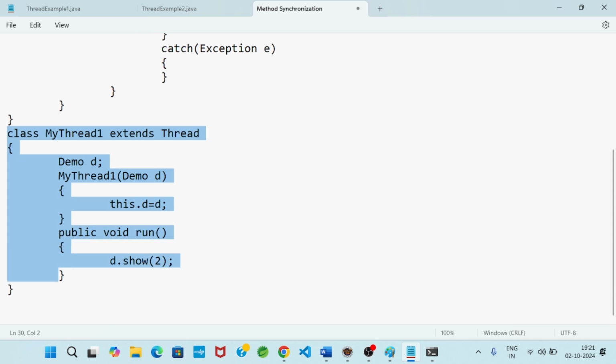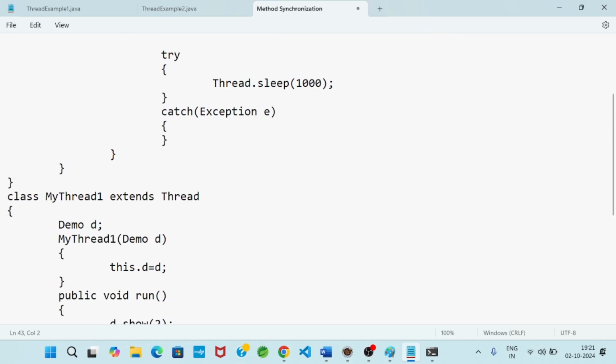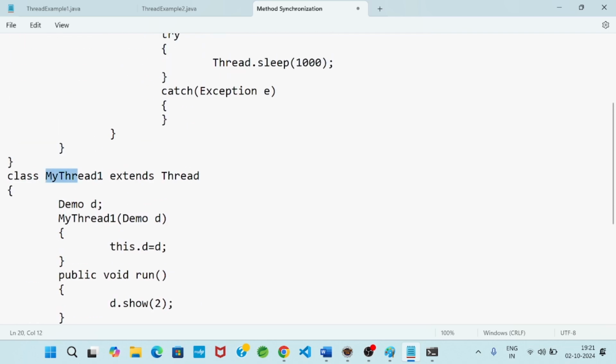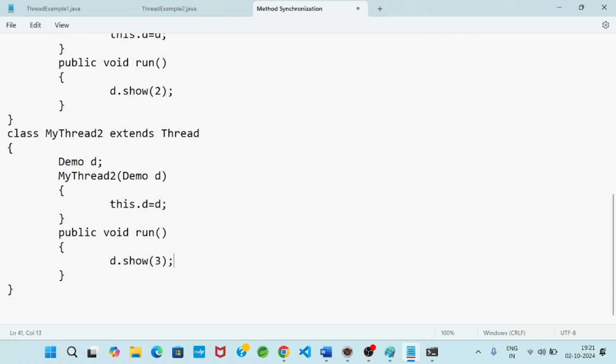Now this is one thread. In the same way, simply I will copy with Control C and paste another thread. In place of MyThread1, I will write MyThread2. Same things, and here I will write 3, suppose. So in this way, MyThread1 and MyThread2, two threads I defined. In the run method definition, d.show within bracket 2 I passed, d.show within bracket 3 I passed. Now the value of n is 2 in MyThread1 and the value of n is 3 in MyThread2.